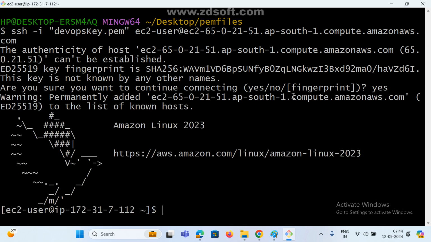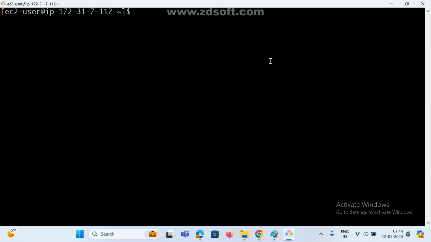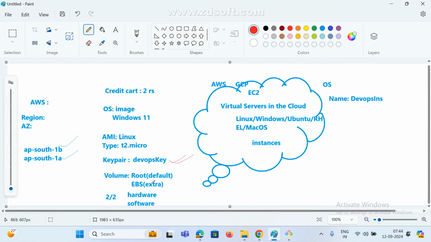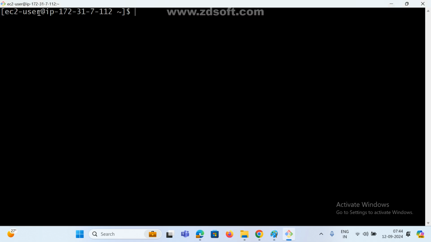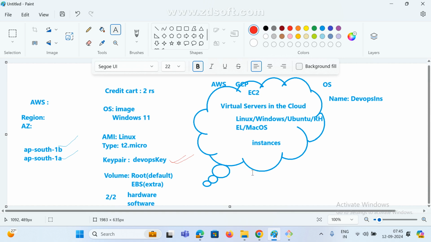Now see here, is my machine connected or not? If we create any Linux machine, the default username is ec2-user, guys. This is the ec2-user. So if we create any Linux machine, this is the default username.